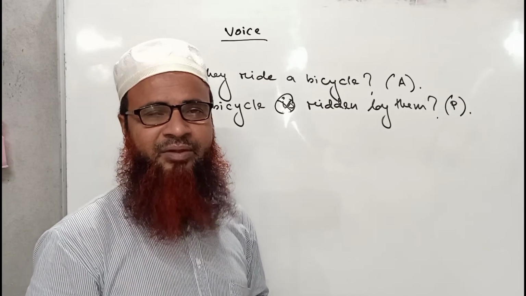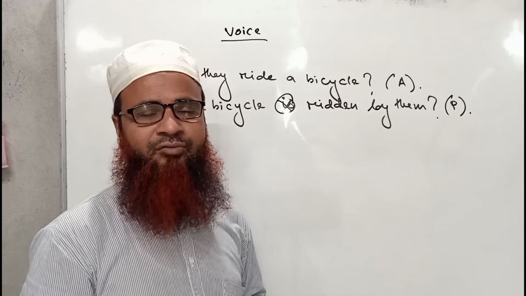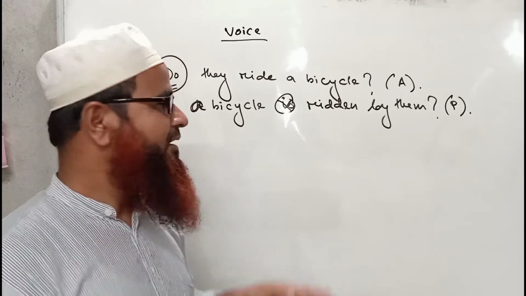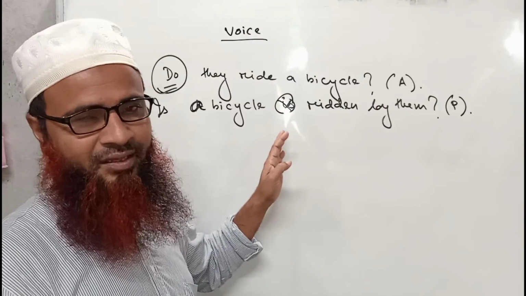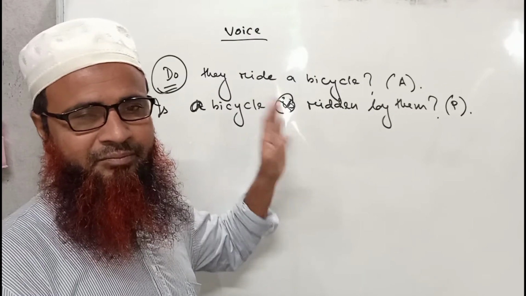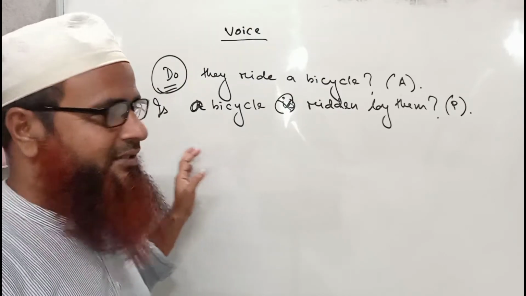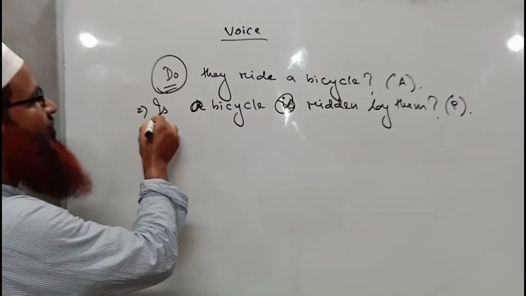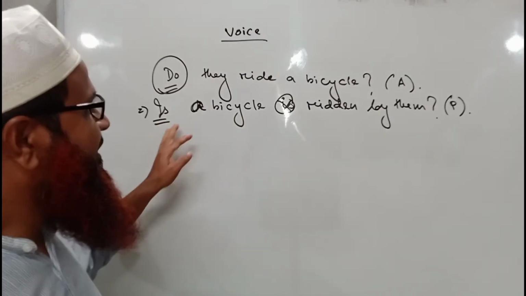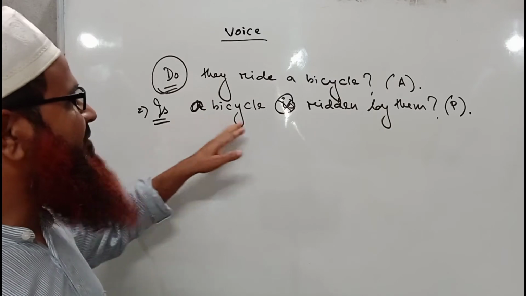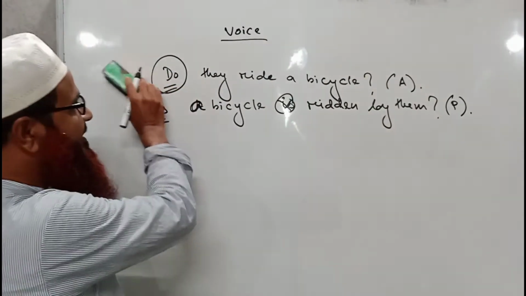In my previous video we questioned with do or does, where we used the verbs am, is, are for making passive voice, where am, is or are was placed before the subject, like the example you can see on the board: do they ride a bicycle, is a bicycle ridden by them. So I am erasing the sentence.